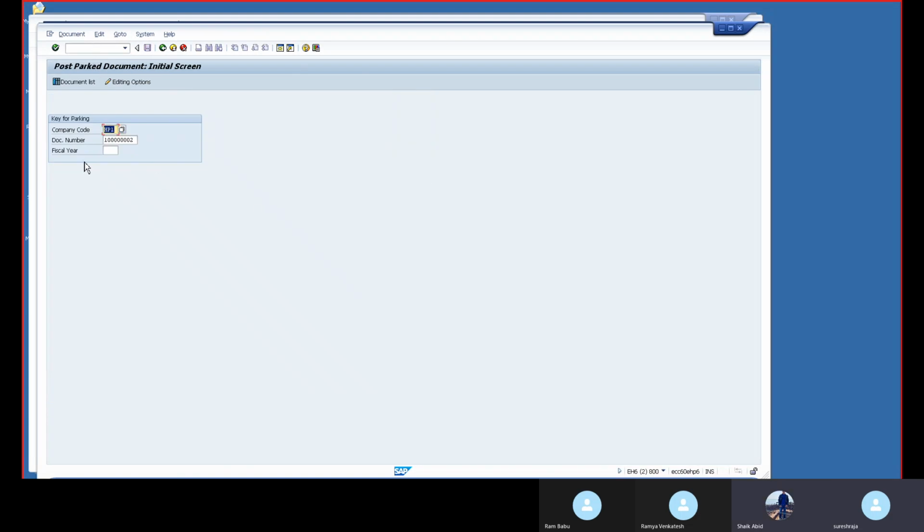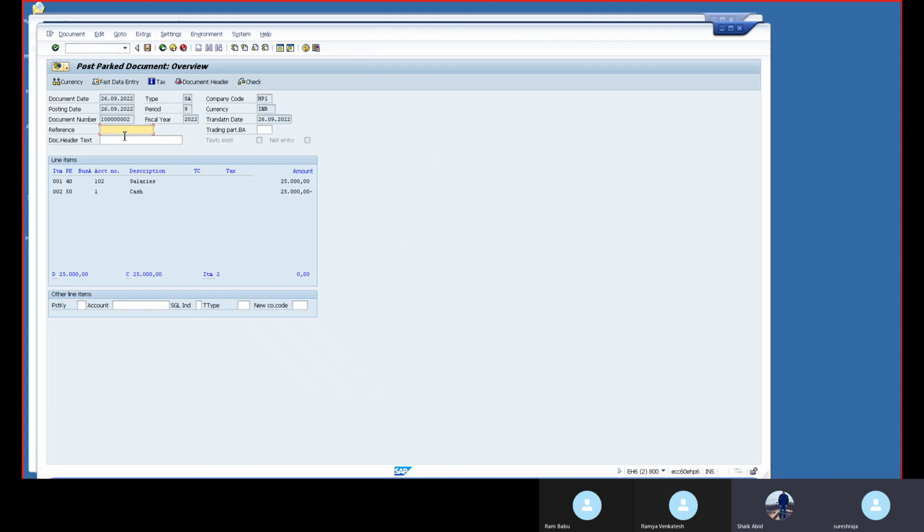Okay, like this it will come. Enter. See, while posting also you can change the amount. Possibilities are there. For example, we will put the same amount and we will post. Save. It's taking too much time. Sometimes it will take.